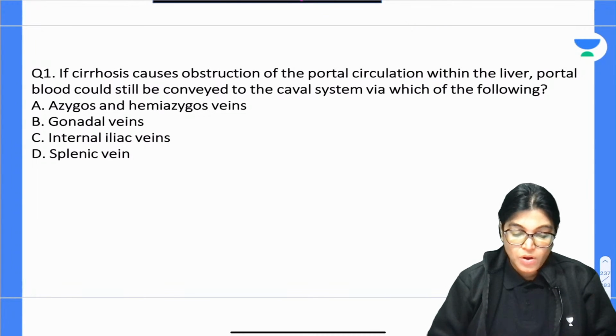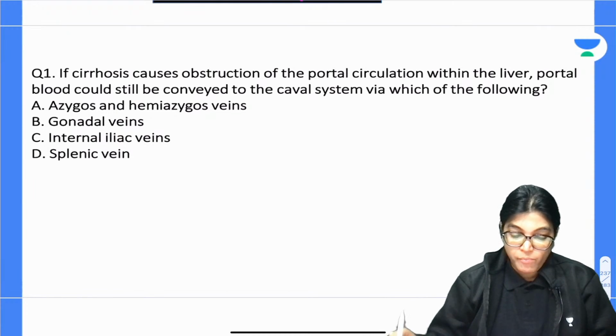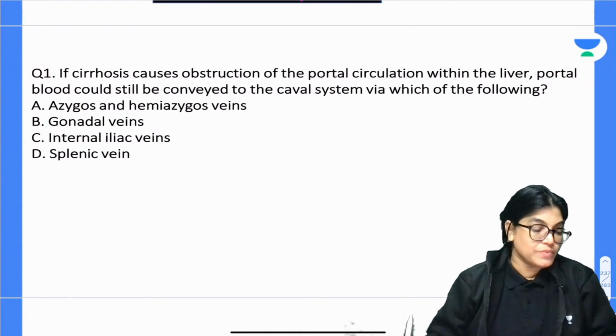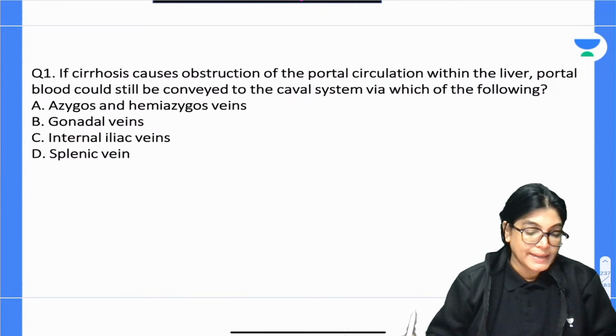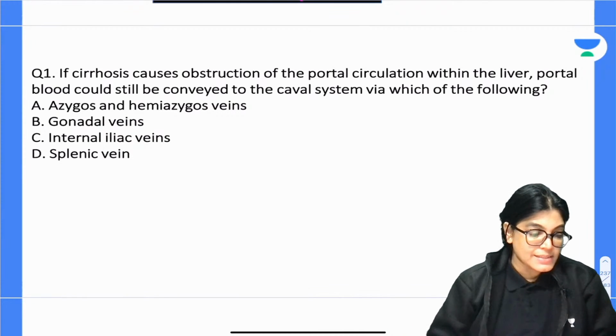According to you, which is the best answer? If cirrhosis causes obstruction of portal circulation within the liver, blood is still conveyed to the caval system via which of the following? So your time starts now. You will get 30 seconds for marking the correct answer. So what is the correct answer, dear?